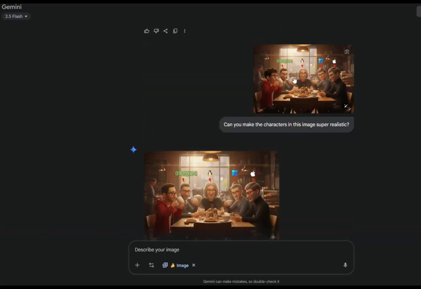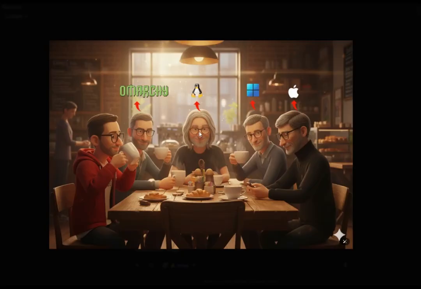Further down, I included these little things. Can you make the characters in this image super realistic? So I added these logos, hopefully thinking that Nano Banana can realize who's who. And I put Omarchy on top of DHH, the penguin above Linus Torvalds, the Windows logo above Bill Gates, and the Apple logo above Steve Jobs. But Steve Jobs still doesn't look like Steve Jobs.